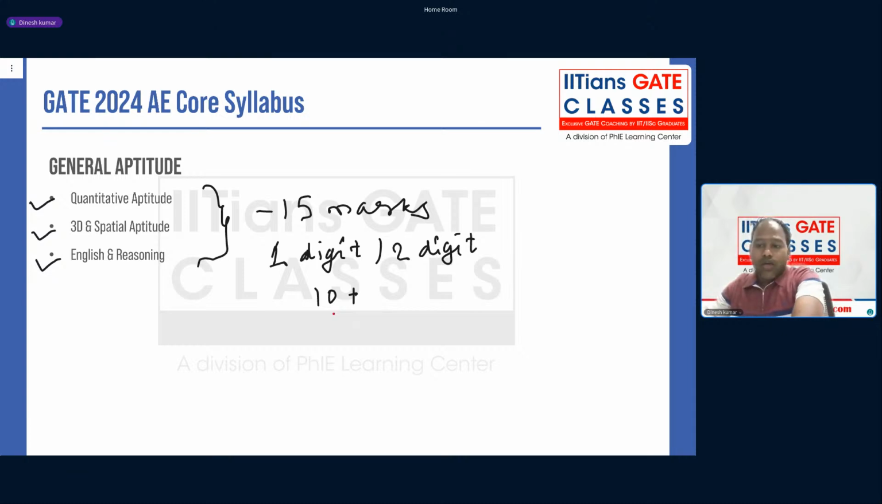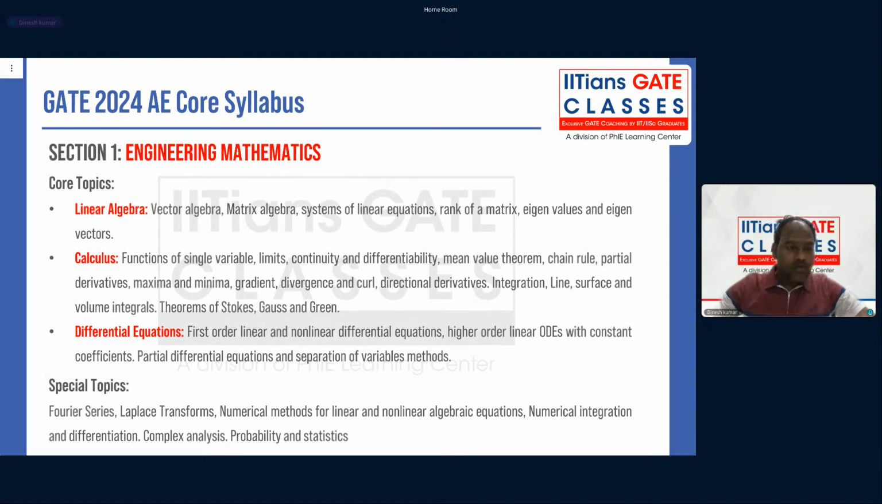Now, further about the syllabus. If you see the 2024 syllabus, the 2025 syllabus is not yet available. The 2025 syllabus will be available after the notification for the GATE 2025 exam, around August. But usually the syllabus will be more of the same. There can be some small changes, but not much.